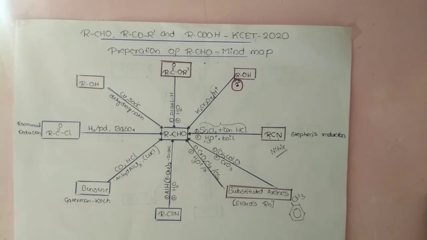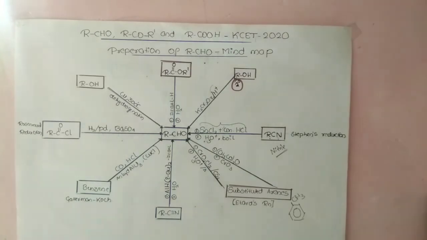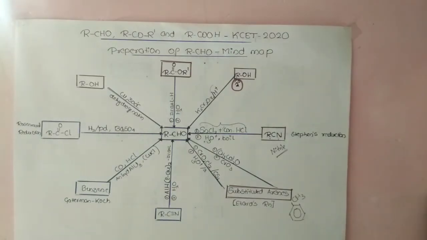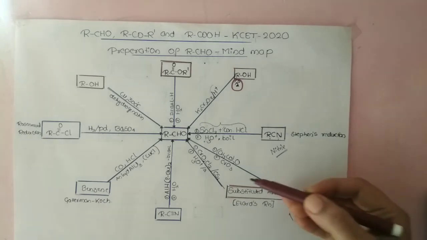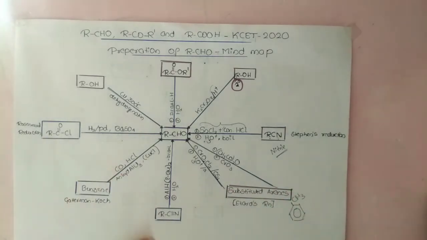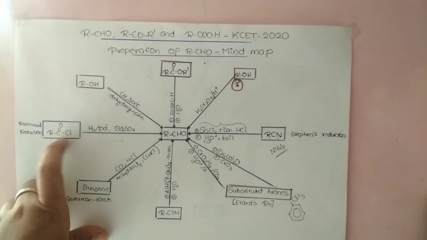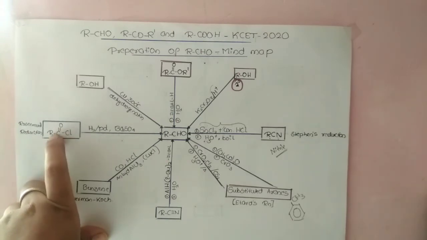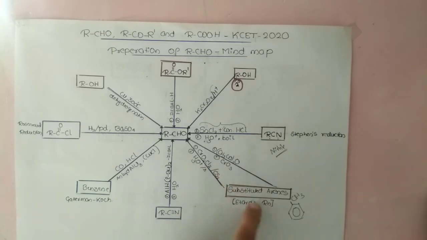This is one of the Friedel-Crafts formylation reactions, and the name of the reaction is the Gattermann-Koch reaction. Repeatedly you have studied it in your theory exam. The role of anhydrous aluminum chloride is that it acts as a Lewis acid here. Now I think we have completed all this part. Let us move to these two, dear students, because you need to concentrate here. From this part there is a question in one of the previous years, and similarly from this part there is a question in the previous year.